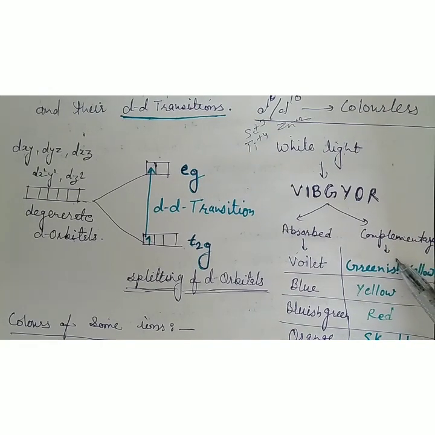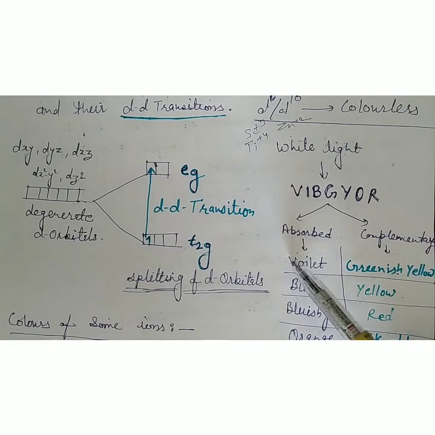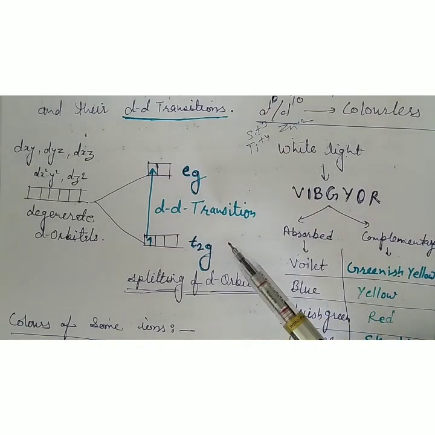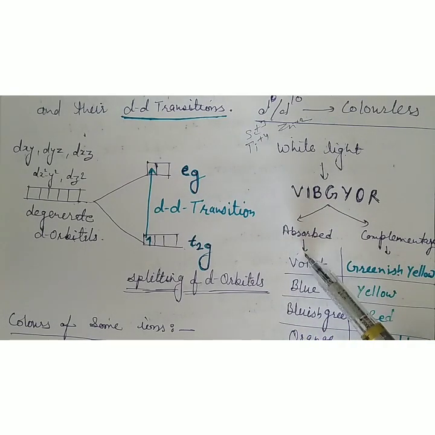So this is the complementary color of violet. If the compound absorbs greenish yellow color, then violet color is reflected, so we will see the compound as violet.